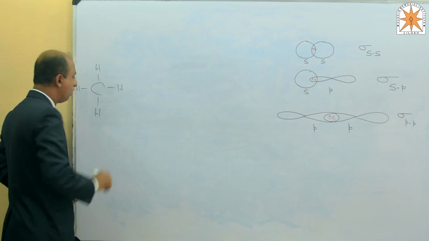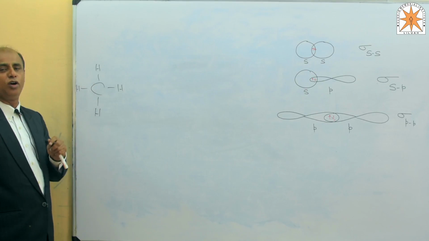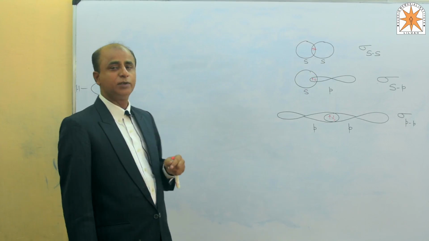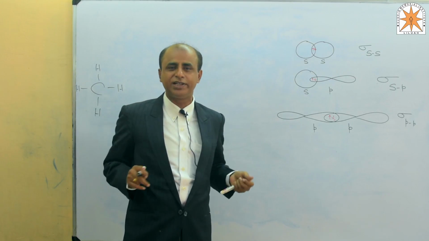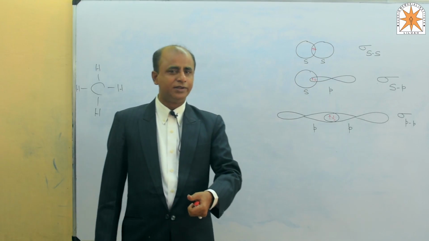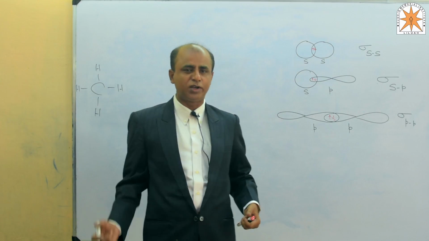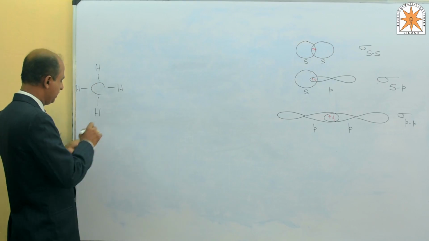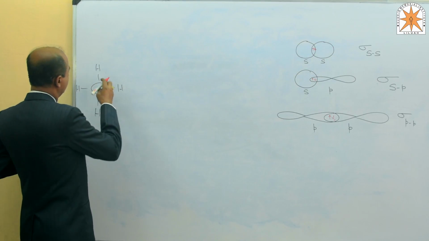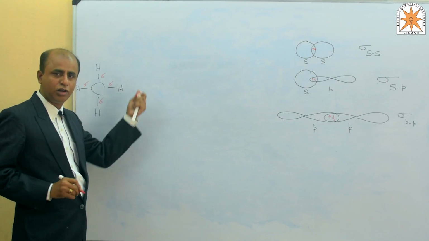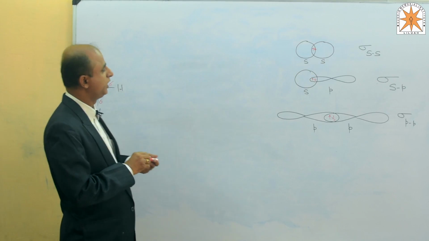Here all the single bonds are said to be sigma bonds. The pi bond is formed when the bond multiplicity increases. That is, in the case of a double bond, 1 sigma 1 pi. In the case of a triple bond, 1 sigma 2 pi. Here carbon has all 4 bonds, and these are sigma bonds. This is also sigma, this is also sigma, and sigma, sigma. All four bonds are said to be sigma bonds.